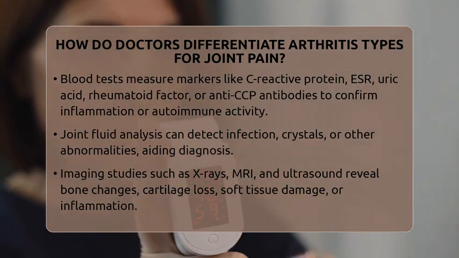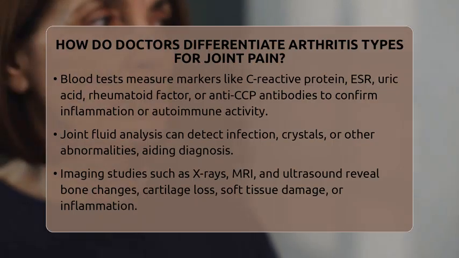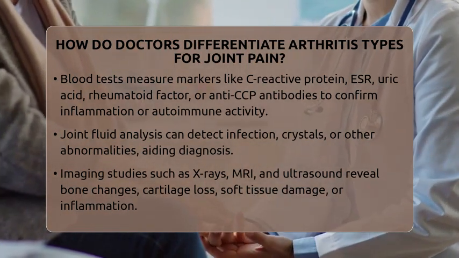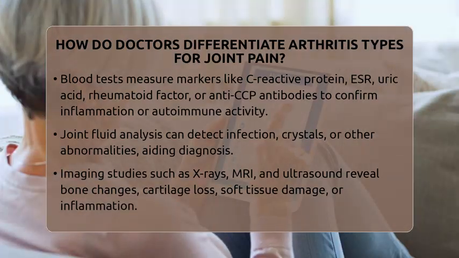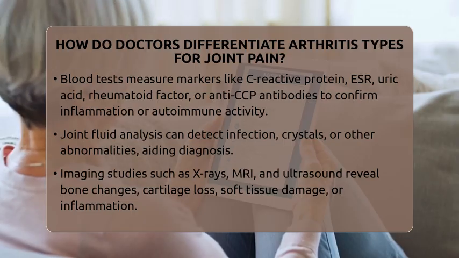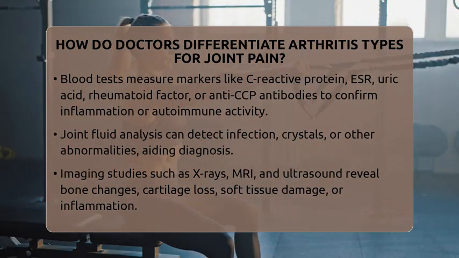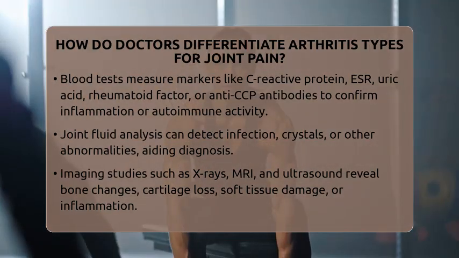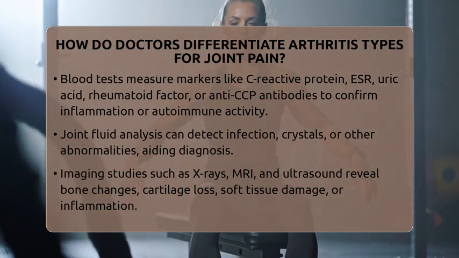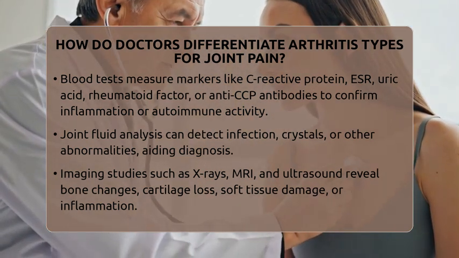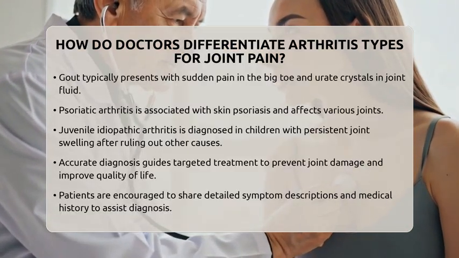Imaging studies are also important. X-rays can show bone changes, cartilage loss, or bone spurs typical of osteoarthritis. Magnetic resonance imaging and ultrasound provide detailed images of soft tissues like cartilage, tendons, and ligaments. They can also detect inflammation or excess fluid inside the joint. These tools are especially helpful when the diagnosis isn't clear or to monitor how the disease is progressing.